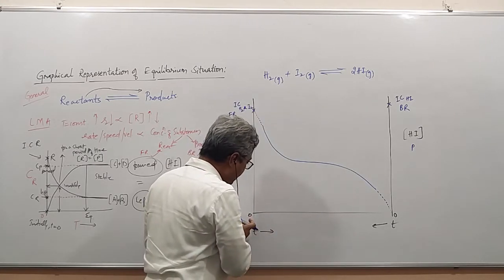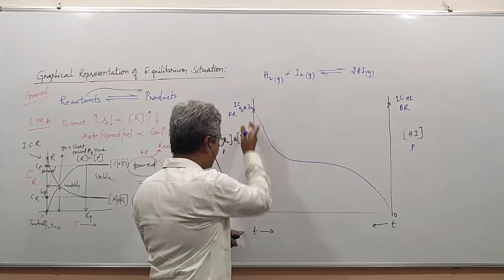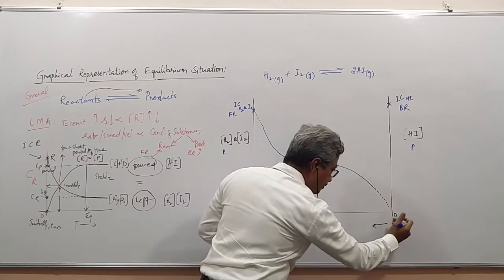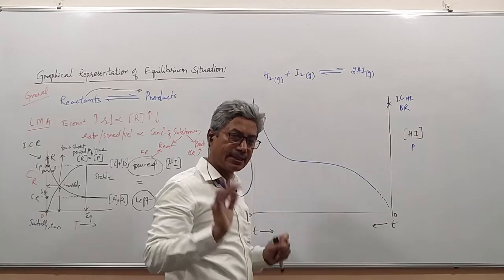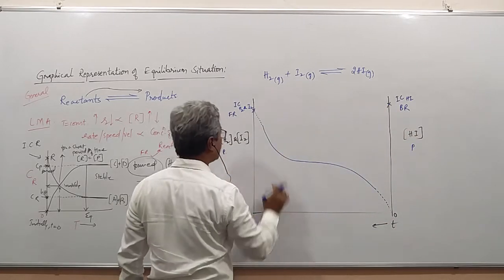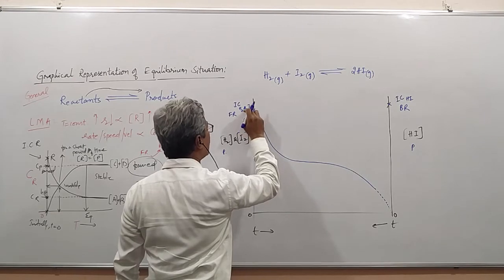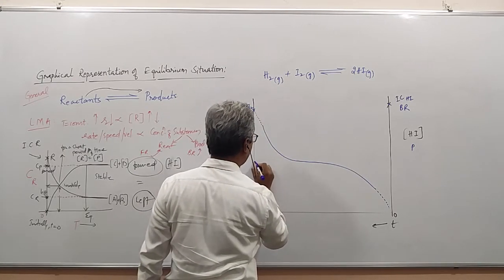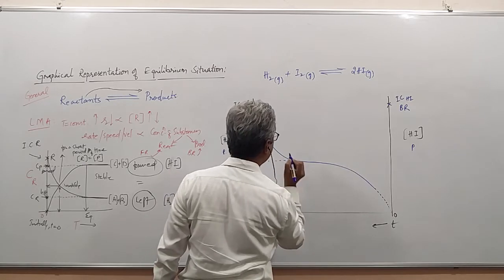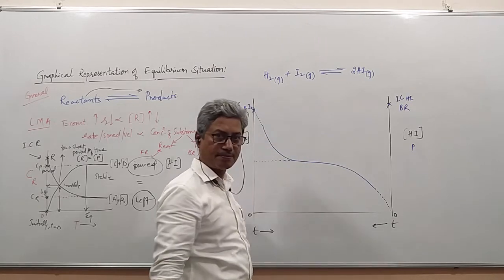As time progresses, hydrogen and iodine concentration will decrease and reach a particular value which will not change even after time changes.